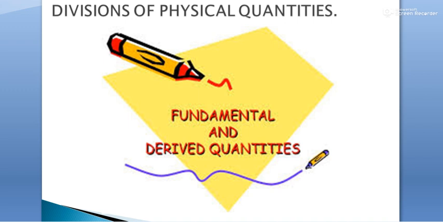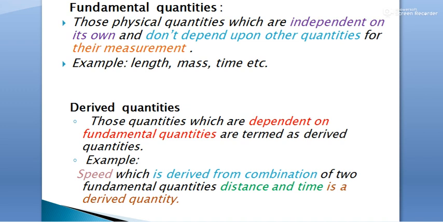Now we will see what are fundamental quantities and what are derived quantities. Fundamental quantities: those physical quantities which are independent on their own and do not depend upon other quantities for measurement. For example, length, mass, time, etc.